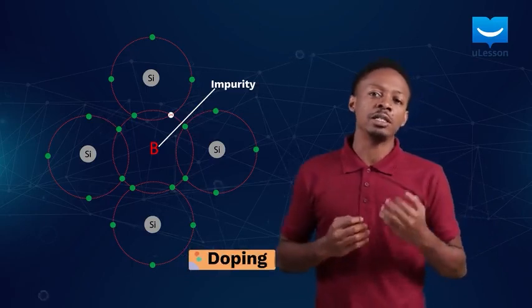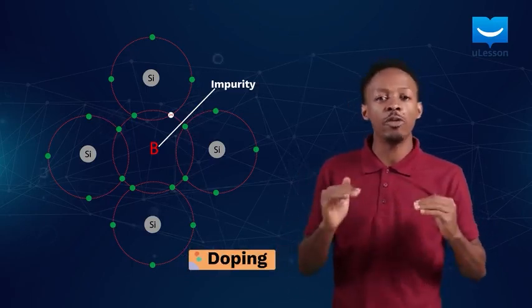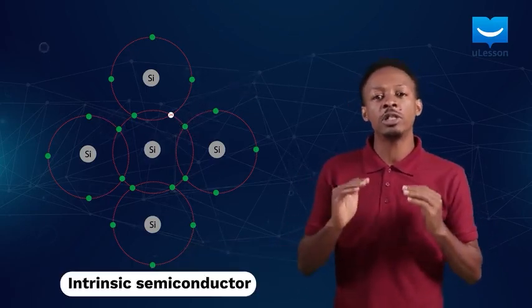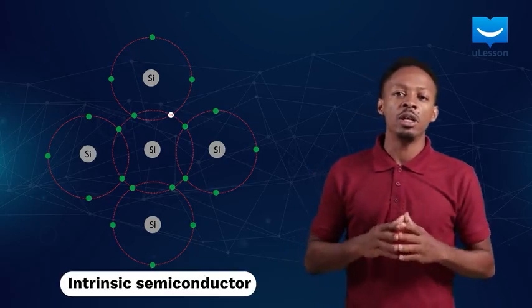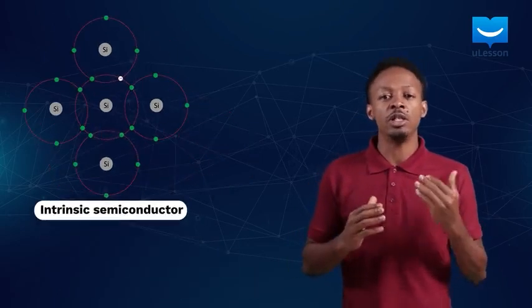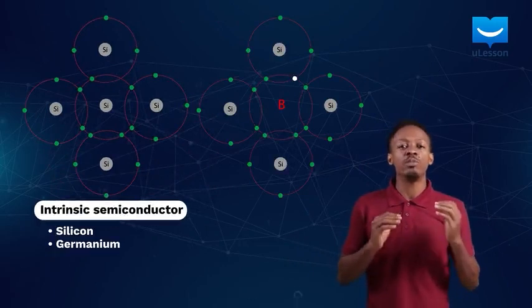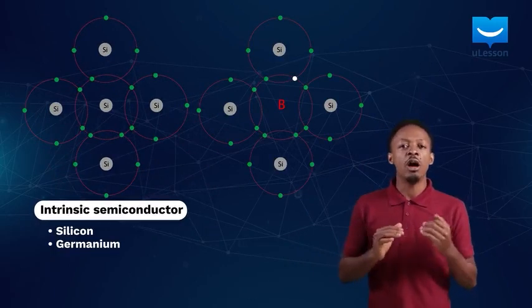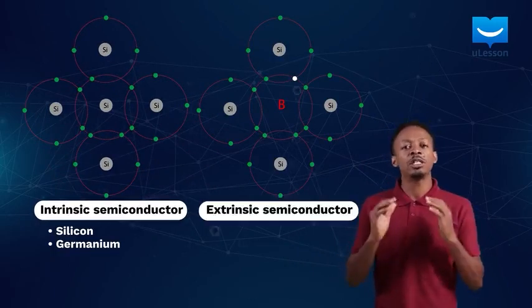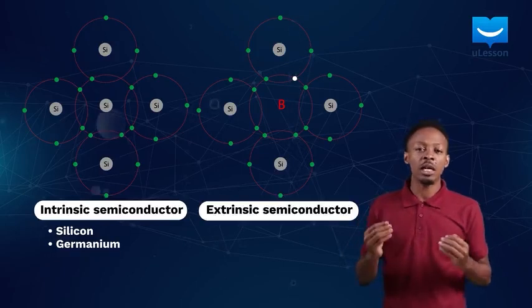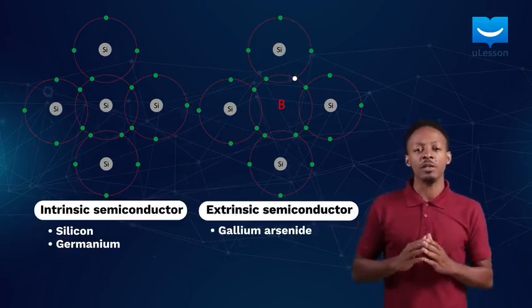Elements that act as semiconductors in their pure form are called intrinsic semiconductors. Examples of such elements are germanium and silicon, while semiconductors that have impurities such as boron are called extrinsic semiconductors. An example is gallium arsenide.